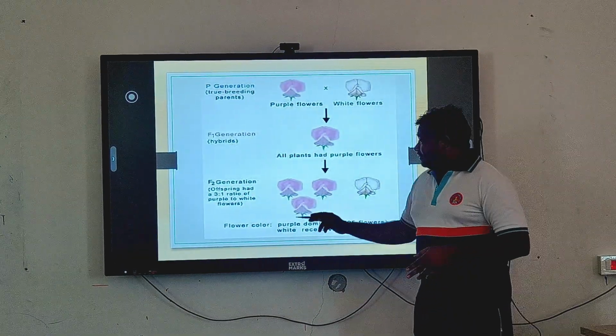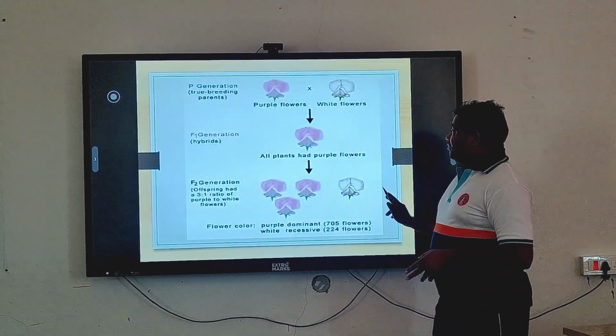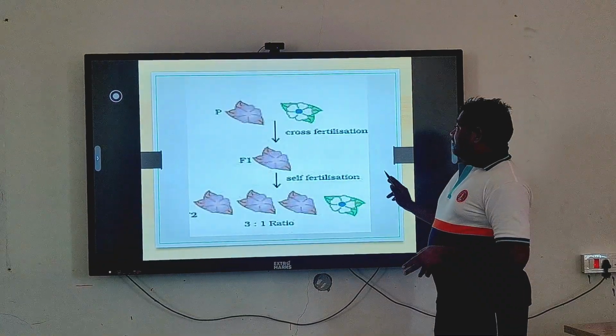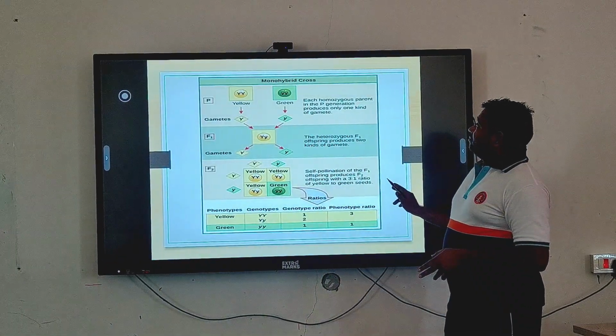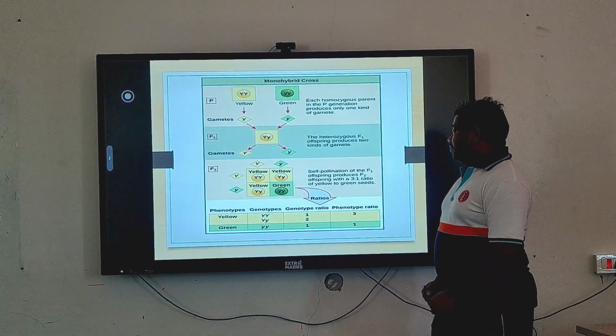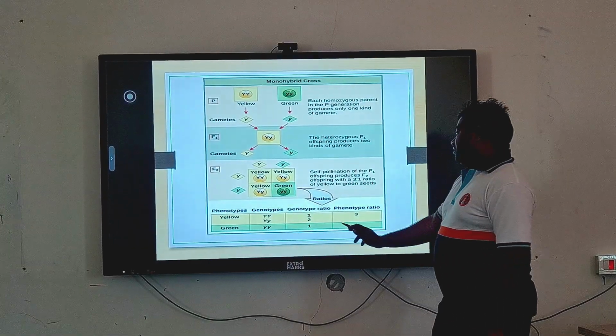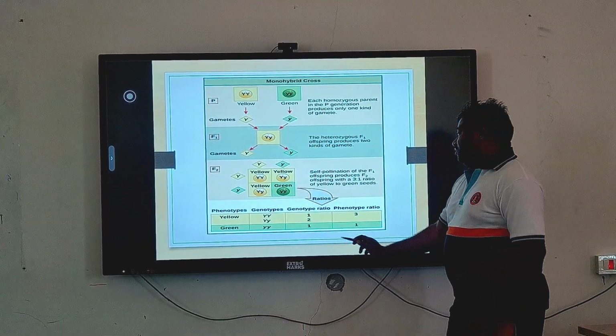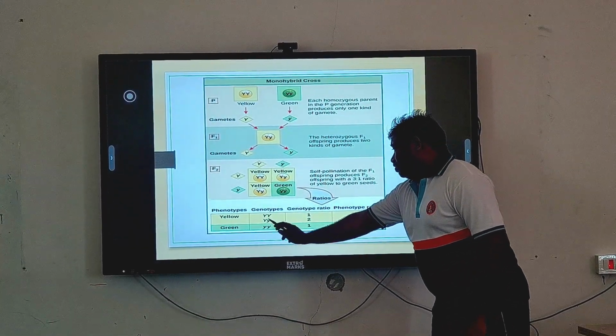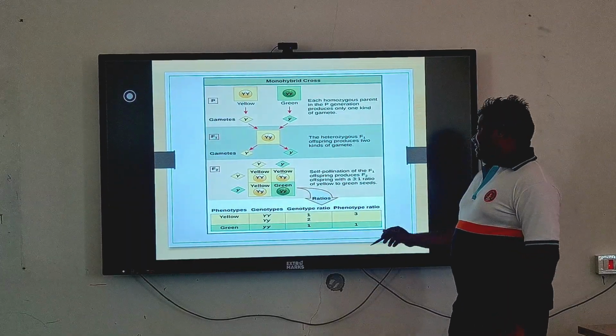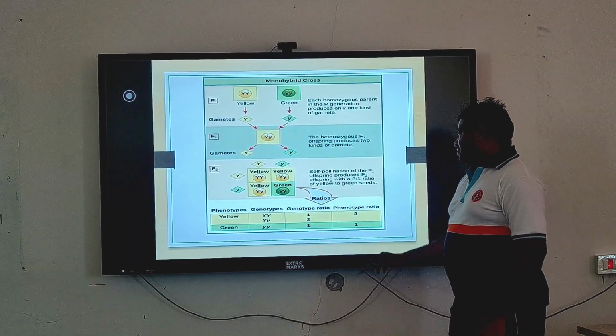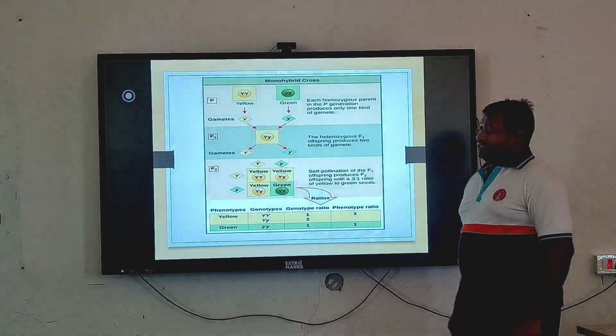Next you can see this is the same example I gave you. See the monohybrid cross as we told you here. This is for the phenotypic and genotypic ratio, where the genotypic ratio is 1:2:1 and the phenotypic ratio is 3:1.